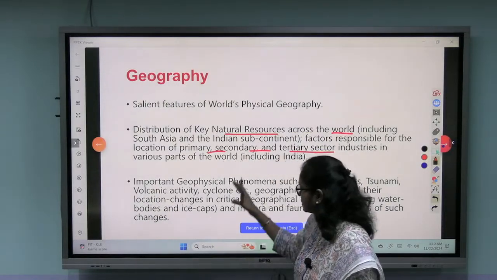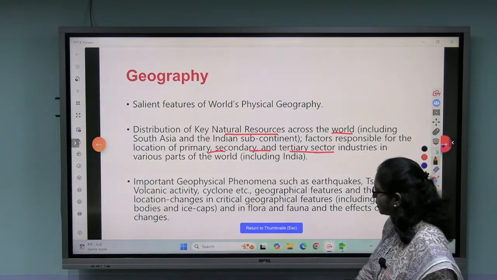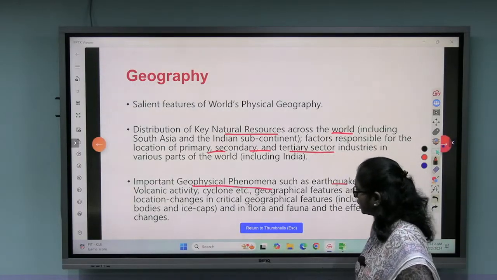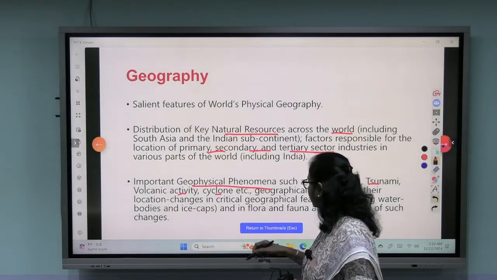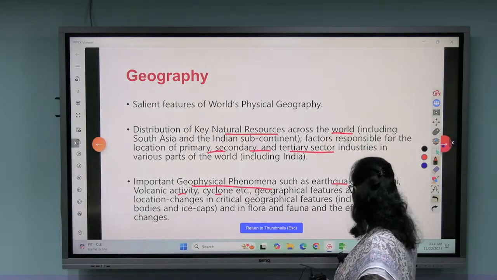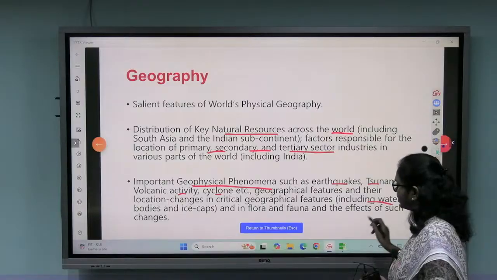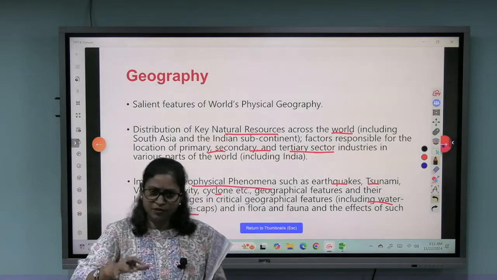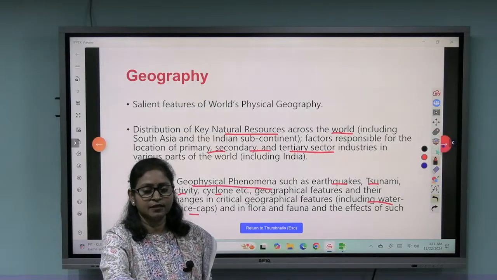All this you'll be studying under this section. Then important geophysical phenomena such as earthquake, tsunami, volcanic activity, cyclone, etc. Then water bodies, ice caps. All these sections you will understand in geography.